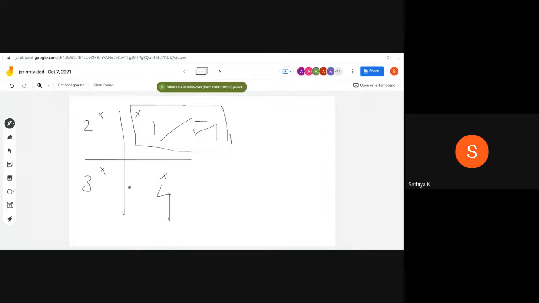In industry, quadrant one and three are mostly used. They won't use quadrant two and four, because after rotating the horizontal plane clockwise up to 90 degrees in both quadrant 2 and quadrant 4, there is overlapping of views, which makes confusion. To avoid this confusion, there is no use for engineering graphics in quadrant 2 and 4. Only quadrant 1 and 3 are widely used.